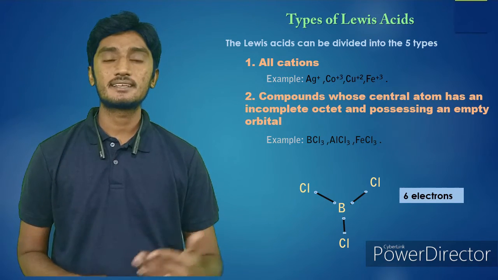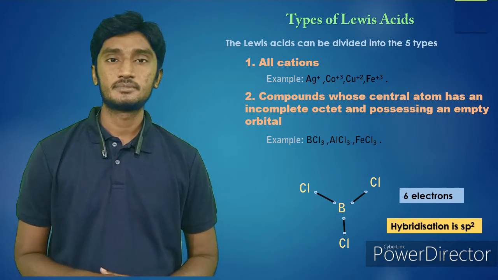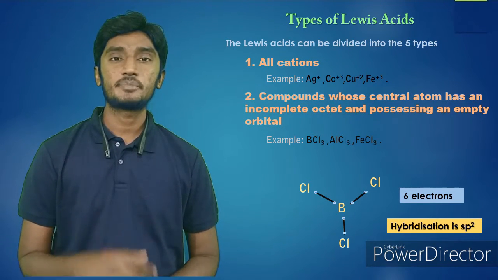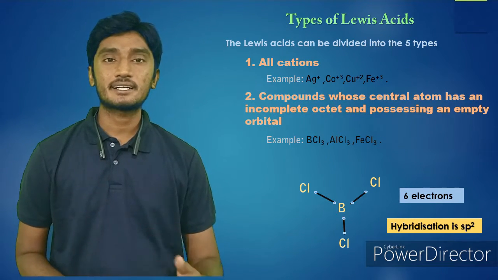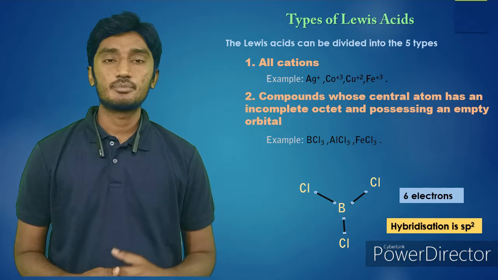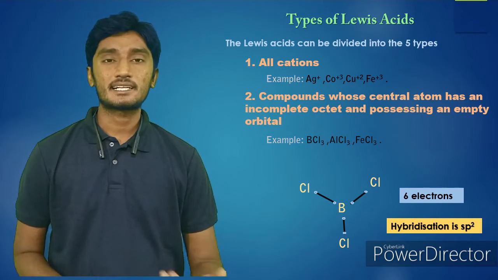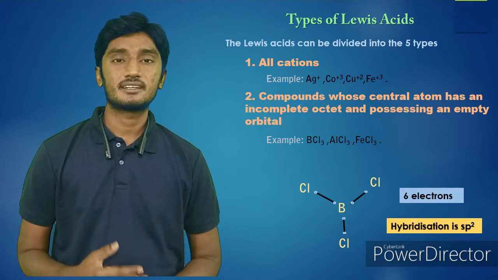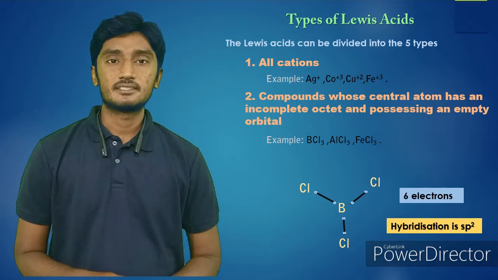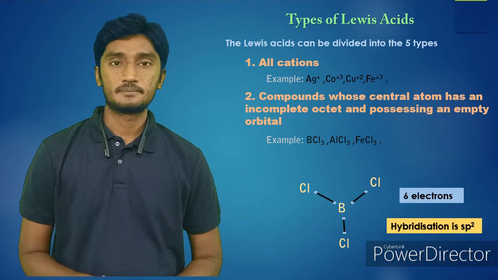It is less than an octet, and the hybridization is sp2. Also you have one empty p orbital in boron. To get an octet, to get stability, boron wants 2 more electrons. That's why it can accept an electron pair, so BCl3 acts as a Lewis acid. Like that, AlCl3 also acts as a Lewis acid.